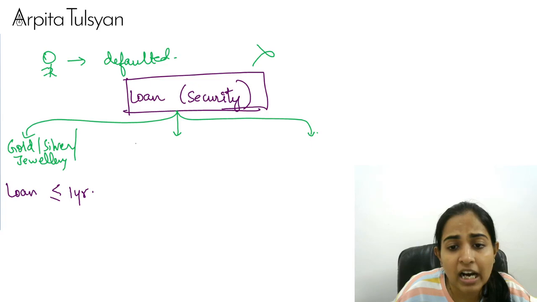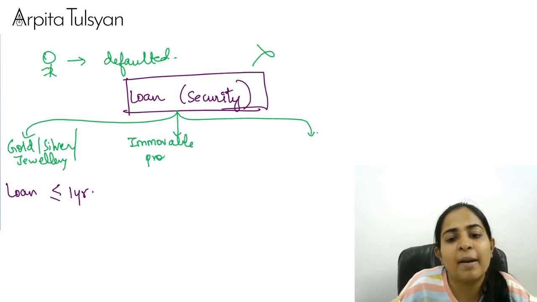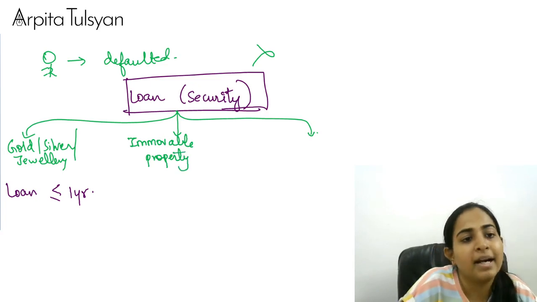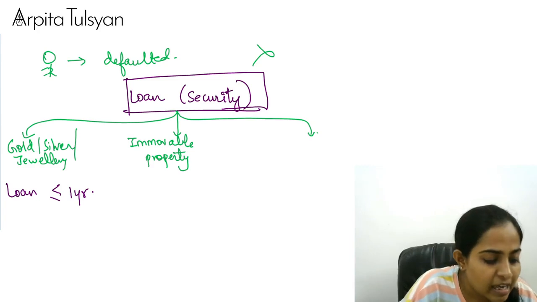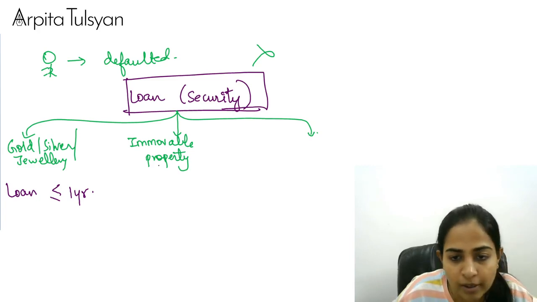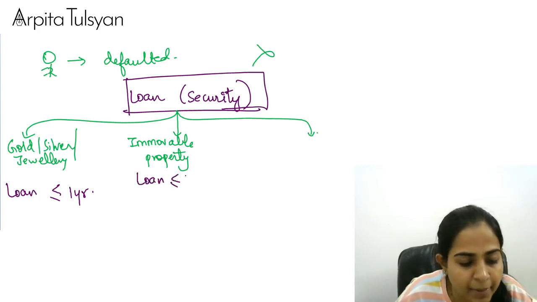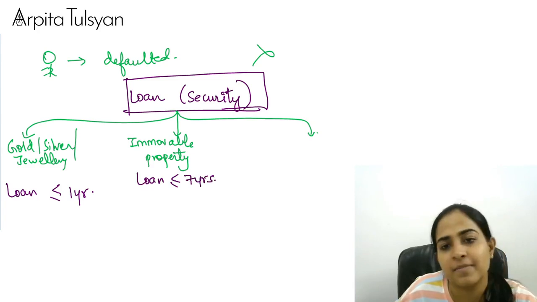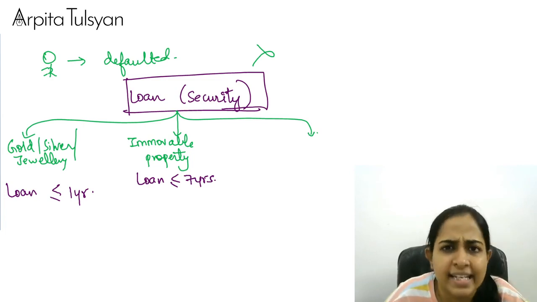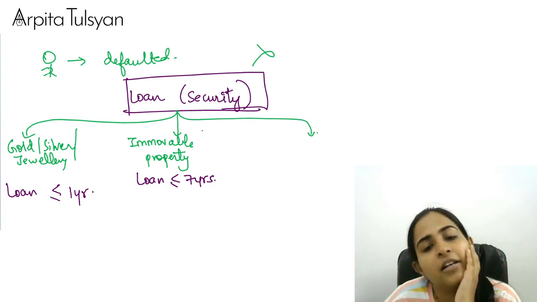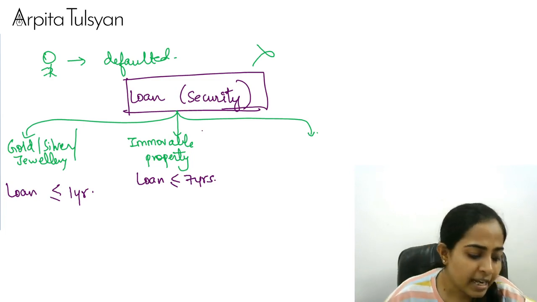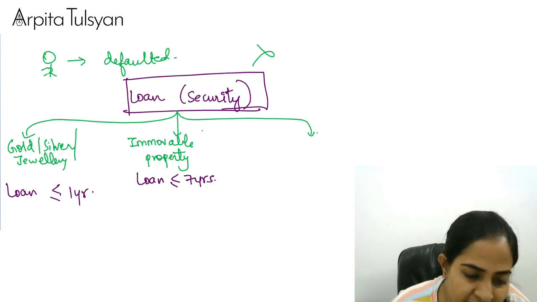loan can be given against immovable property. Means I give my property papers to the Nidhi company and I take a loan. Okay, but one restriction here is, first of all, the loan period will be maximum 7 years. Just like a housing loan goes up to 20 years, similarly here, if we are giving any loan against immovable property, the repayment period will be maximum 7 years.